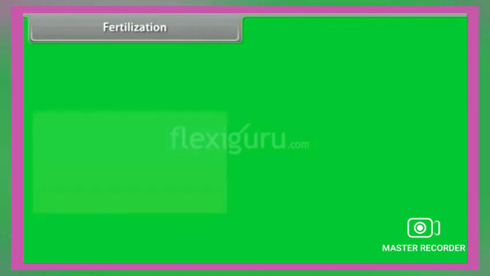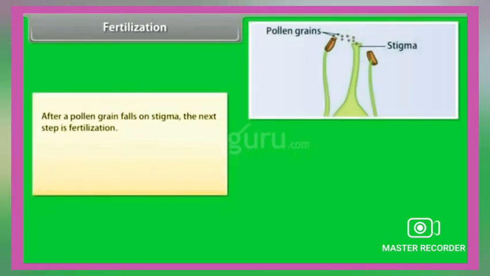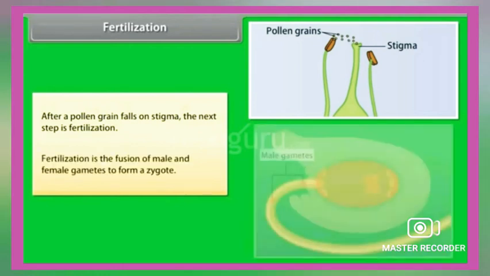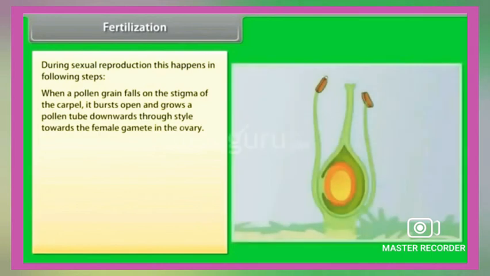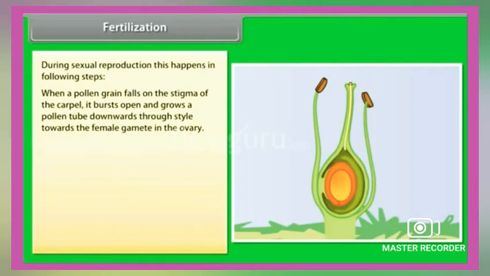Now let us see the fertilization process in plants. After the pollen grain falls on the stigma, the next step is fertilization. Fertilization is the fusion of male and female gametes to form a zygote. During sexual reproduction, this happens in the following steps. When a pollen grain falls on the stigma of a carpel, it bursts open and grows a pollen tube downwards through the style towards the female gamete in the ovary.